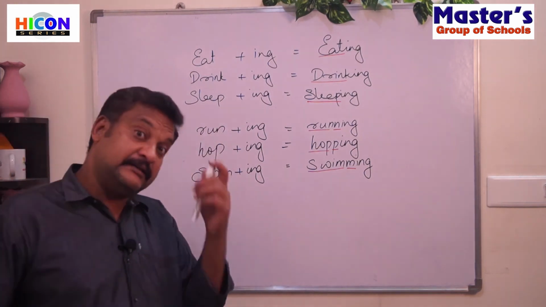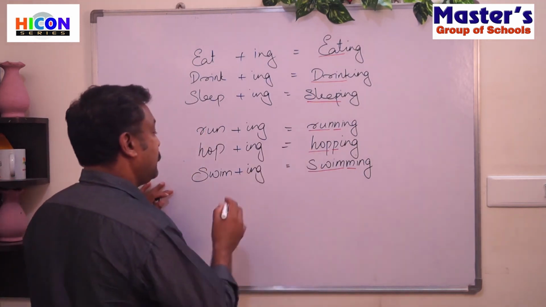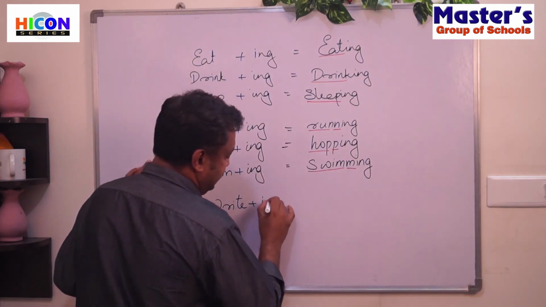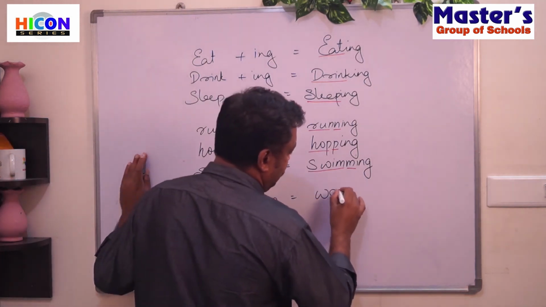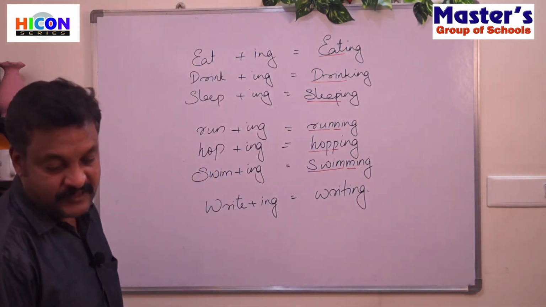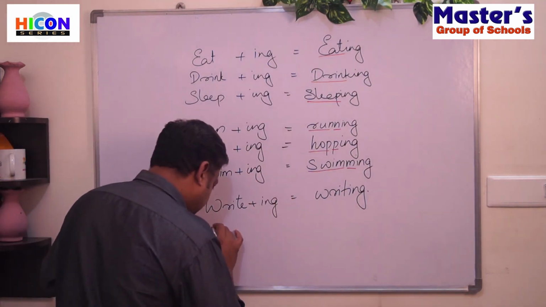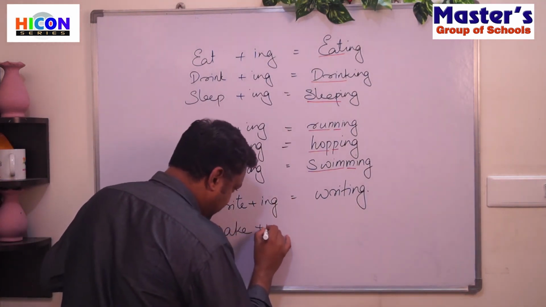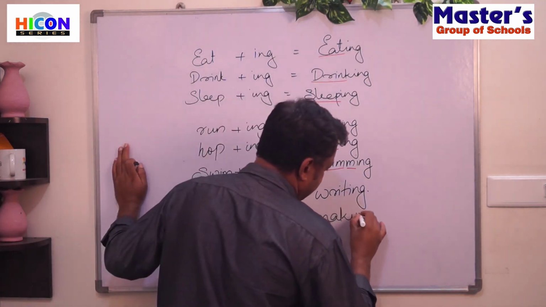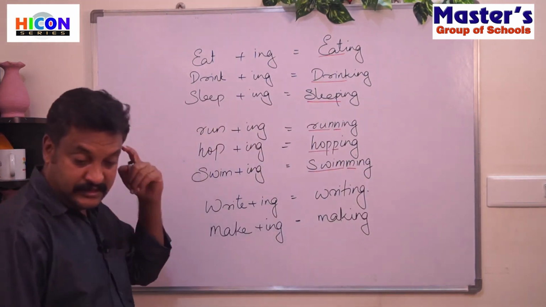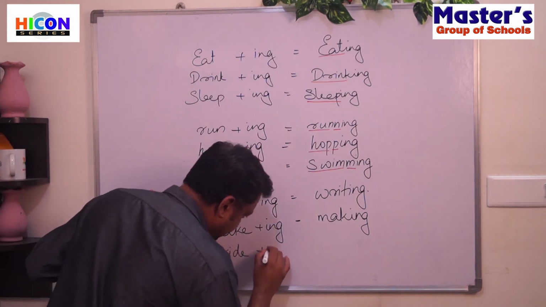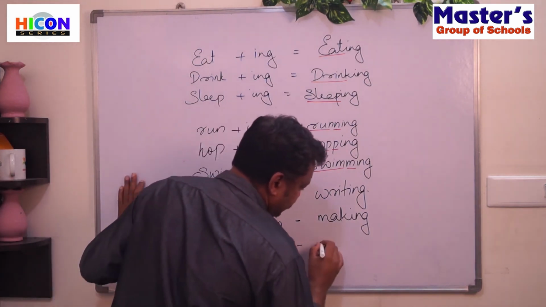And there is another category of words like write. W-R-I-T-E plus ing, W-R-I-T-I-N-G. Then we have make. M-A-K-E plus ing. What happens? M-A-K-I-N-G. Then we can ride. R-I-D-E plus ing.